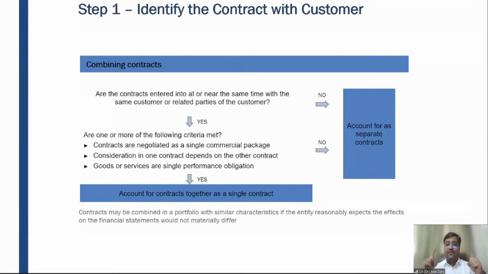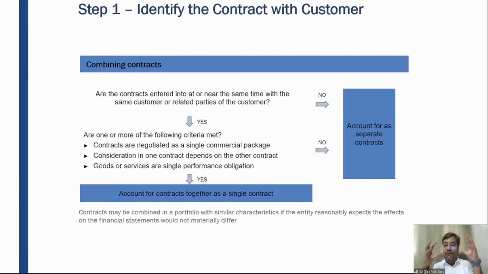This is a single performance obligation. And in this classes and book, the consideration of one thing depends on the other thing as well, right? Although the price is 2000 rupees, the students who are taking my classes, I'm giving them at 1000 rupees, right? So it is not two different contracts, it is one contract.